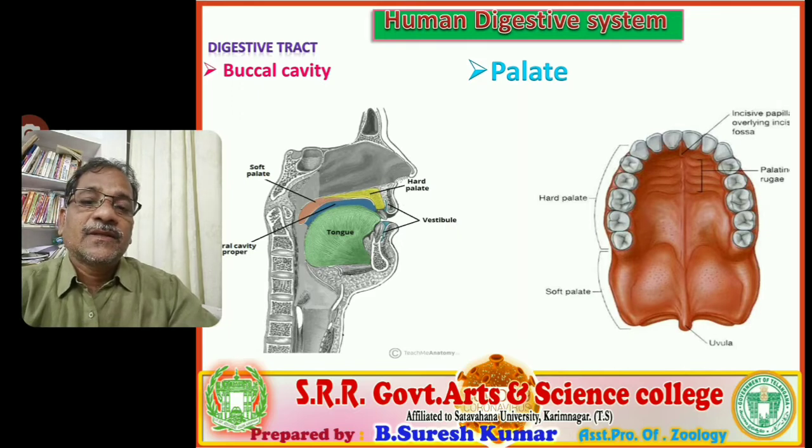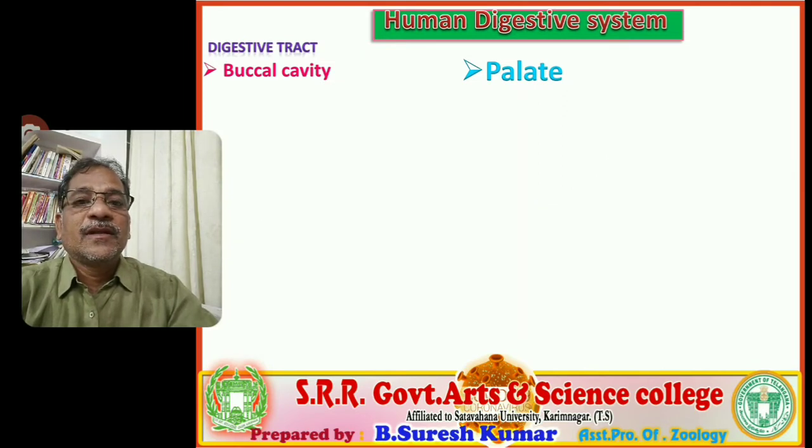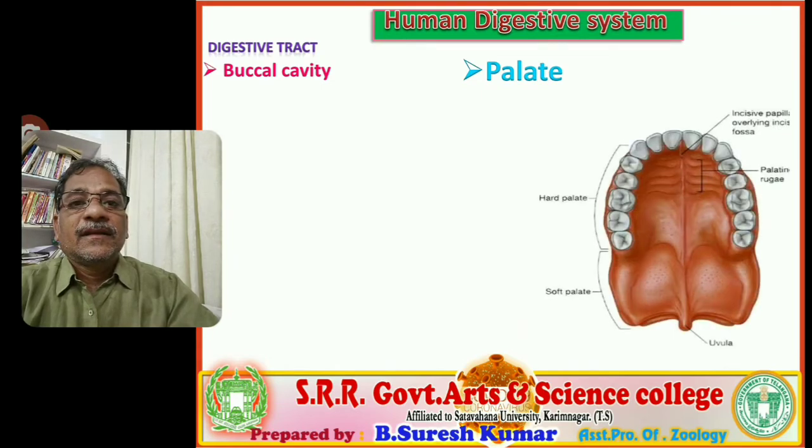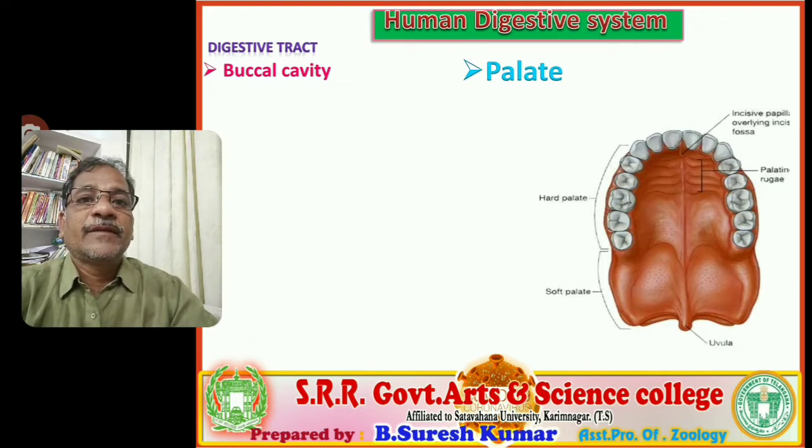That cylinder-like structure made up of soft delicate connective tissue is called uvula. The uvula also prevents the entry of food particles into the respiratory tract and allows simultaneous breathing and chewing. It is, of course, a part of the palate.